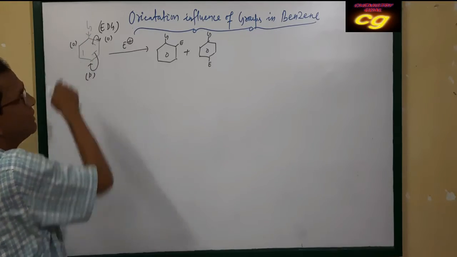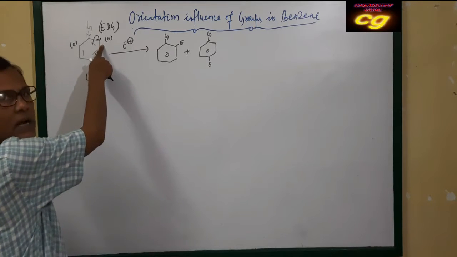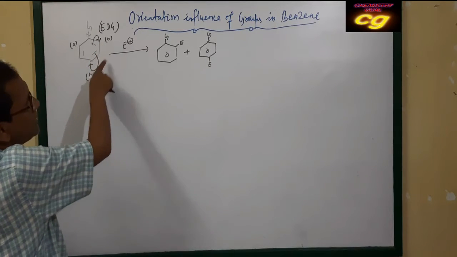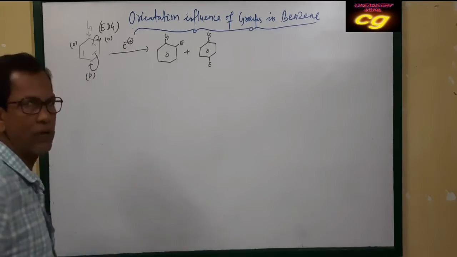Because electron donating groups increase electron density at the ortho position and para position, that's why the next electrophile attacks at ortho and para.